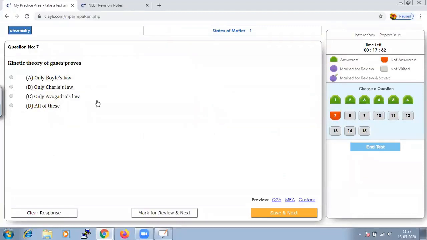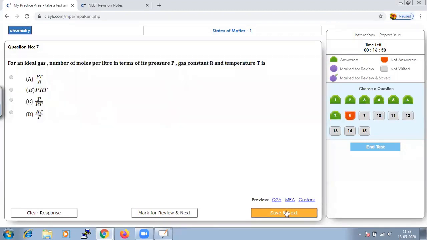And kinetic theory of gases proves, of course, from the given options it should immediately strike us that the kinetic theory of gases is going to prove all the following laws: Boyle's law, Charles' law, Avogadro's law, Dalton's law of partial pressure, as well as Graham's law of diffusion. All these laws are proved by kinetic theory, hence here the option should be all of these. Let us save that and go to next.